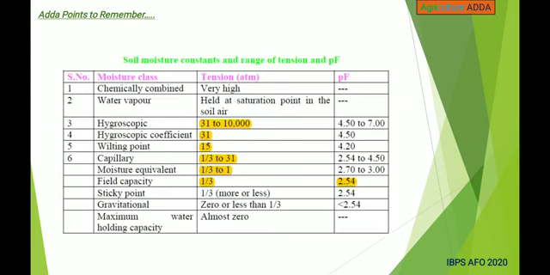This is the moisture class, tension and PF value, and the highlighted parts are very important. In this case, hygroscopic tension will be around 31 to 10,000 atmospheres, and the PF value of that is 4.5 to 7. And for wilting point, its tension is 15, and the PF value of that is 4.2. In capillary, 1/3 to 31 will be tension, and 2.54 to 4.5 is PF value. And for field capacity, 1/3 is tension, and 2.54 is the PF value.